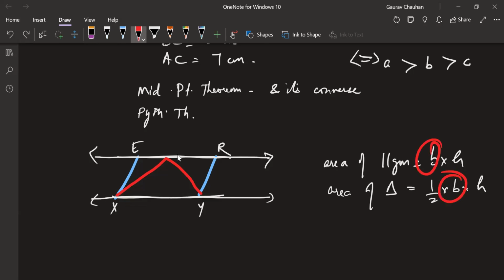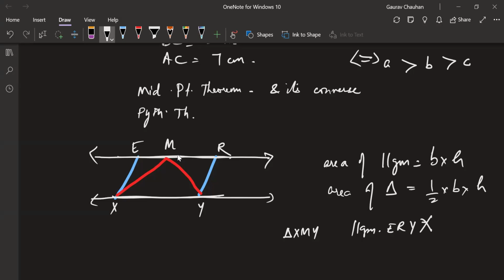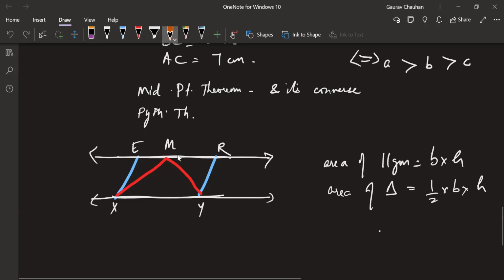In the triangle, let this be triangle XMY, and parallelogram ERYX. Okay, base is same, we already know. Height is same or not is important. We will see that. If it is in between two parallels, the height will also be same, and I'm going to show that to you in a minute.